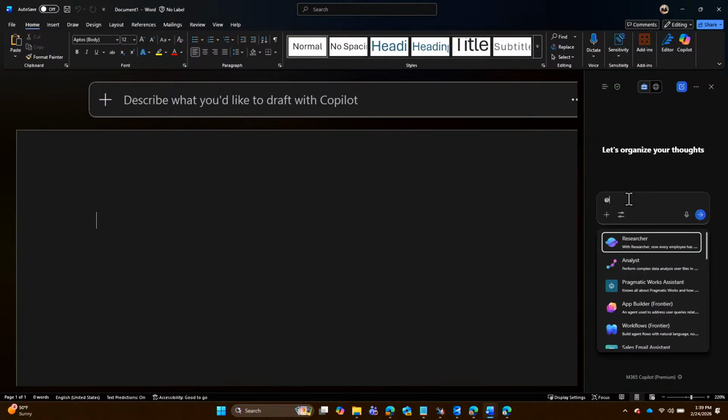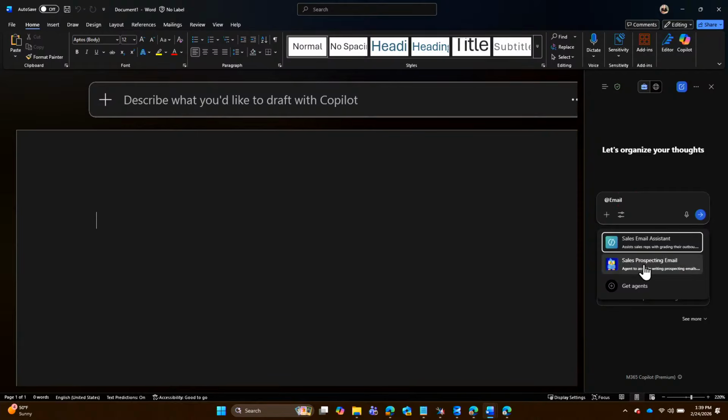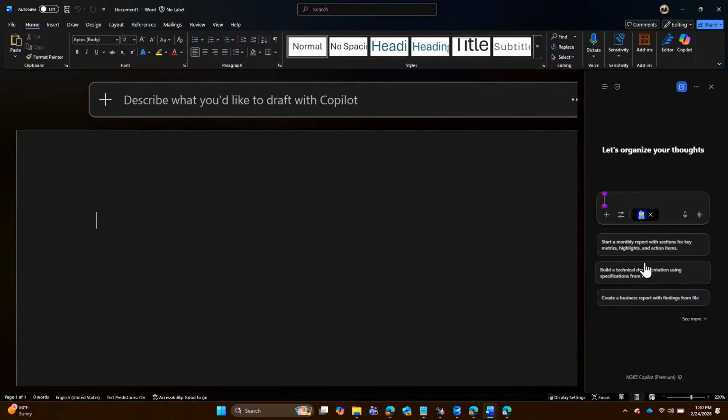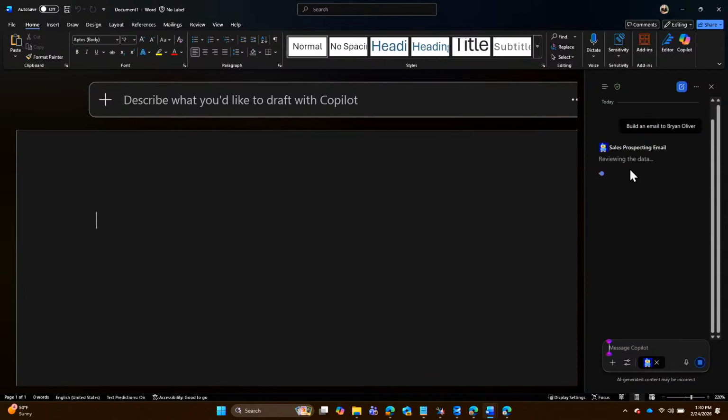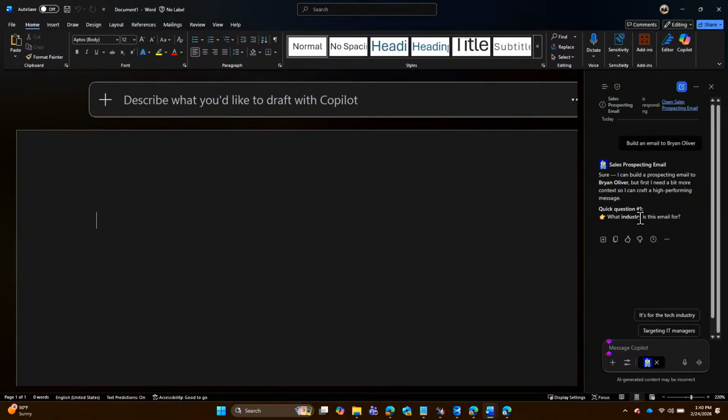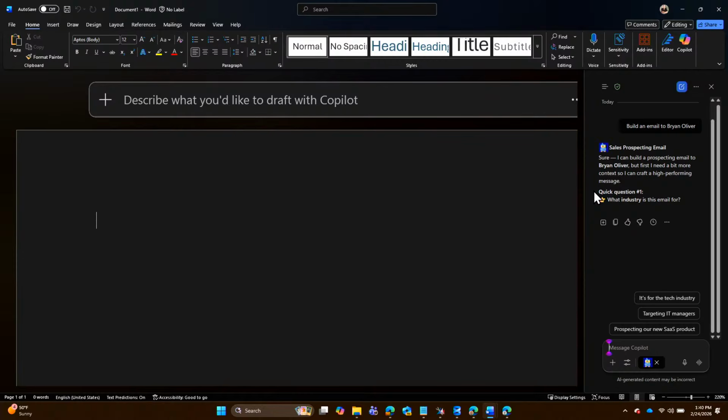You can also say, for example, sales prospecting email. It's actually using that agent to do this. So you can say, build an email to Brian Oliver, something like that. It'll go ahead and compose that, and you can say, take the results of that and bring it over also. It's asking me a prompting question, so I'll put that extra tweak in the prompt also. Very cool.